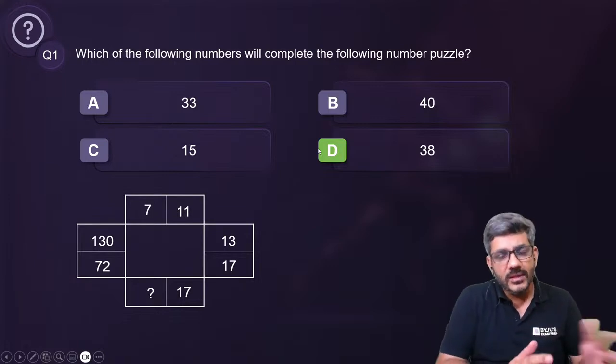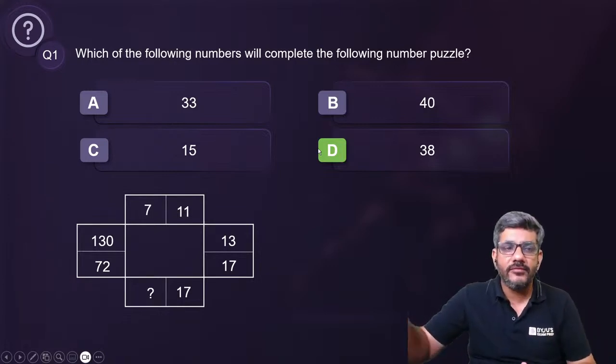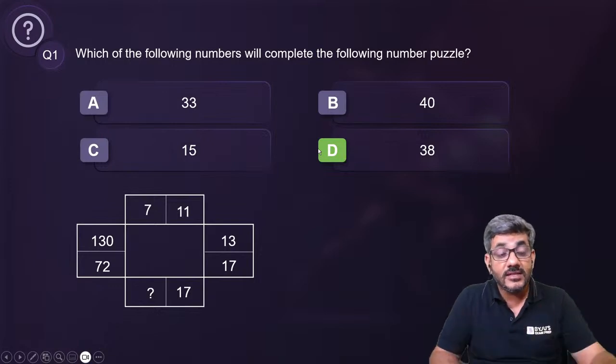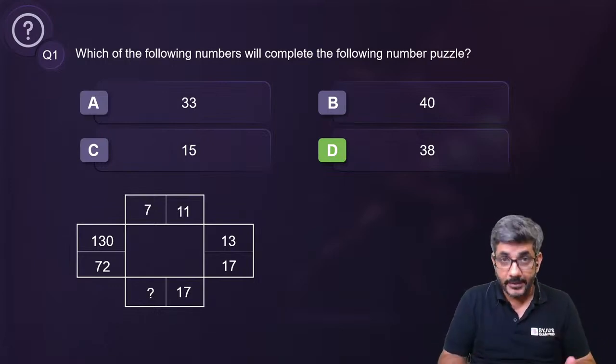2 and 3 differ by 1, 3 and 5 differ by 2, 7 and 11 differ by 4, then 11 and 13 differ by 2. So you never know what is going to happen.